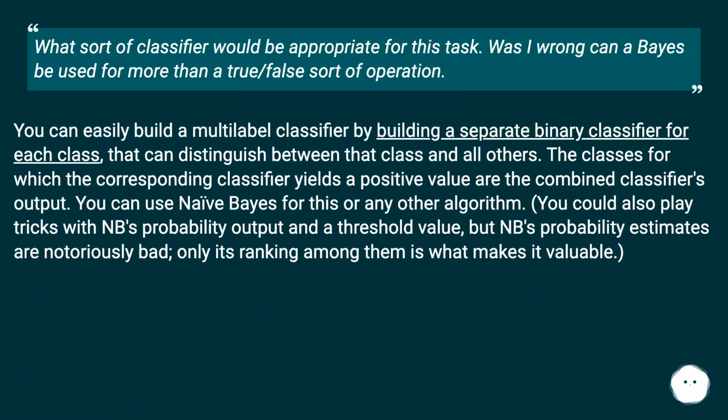What sort of classifier would be appropriate for this task? Was I wrong? Can a Bayes be used for more than a true/false sort of operation? You can easily build a multi-label classifier by building a separate binary classifier for each class, that can distinguish between that class and all others. The classes for which the corresponding classifier yields a positive value are the combined classifier's output. You can use naive Bayes for this or any other algorithm. You could also play tricks with NB's probability output and a threshold value, but NB's probability estimates are notoriously bad. Only its ranking among them is what makes it valuable.